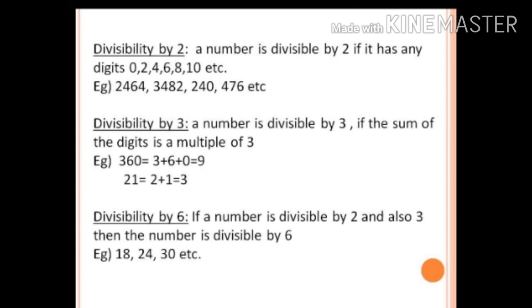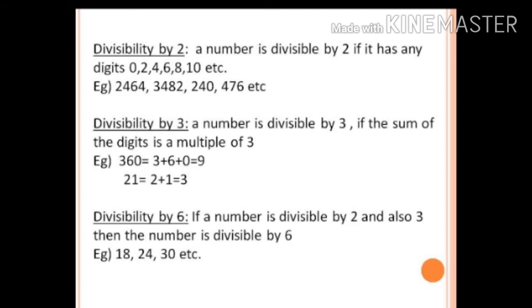The second number we have is 21. 2 plus 1 is equal to 3. Now 3 is a multiple of 3 itself. Yes, so 21 is divisible by 3. This is the test given here.